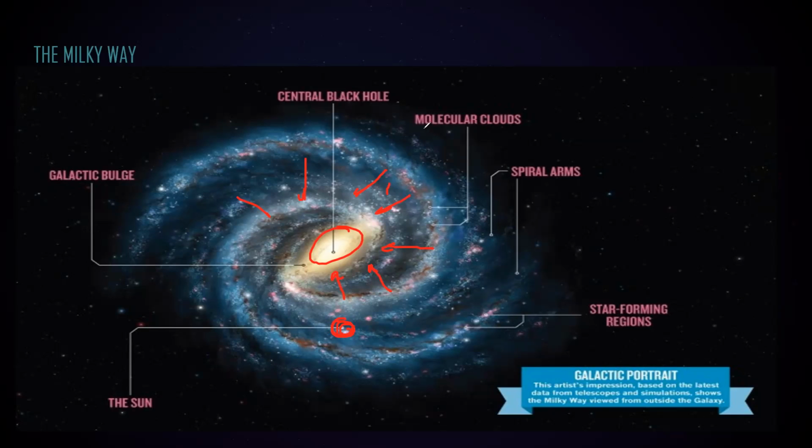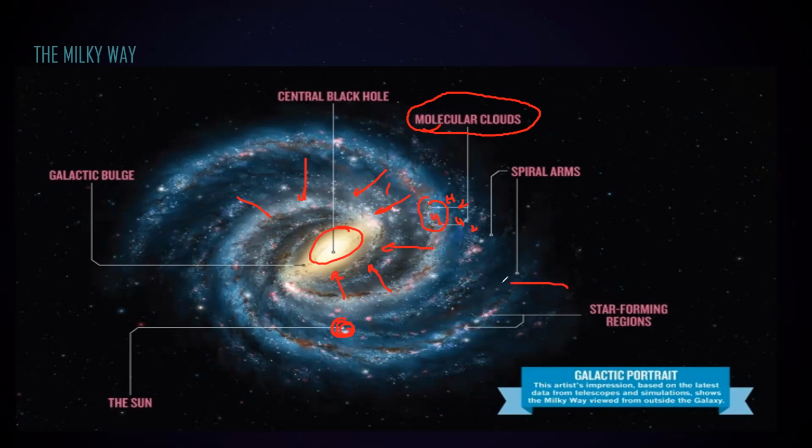Then what is the meaning of molecular clouds? In this region, mostly we will find hydrogen molecules. In a galaxy there are regions where we find many charges, ions, and plasma because of very high temperature. But in the molecular cloud region, mainly we'll find molecules.